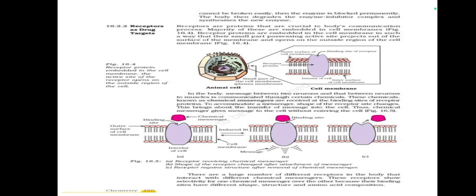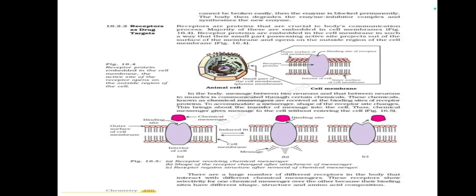Receptors as drug targets. Receptors are proteins that are crucial to the body's communication process. The majority of these are embedded in the cell membrane. Figure 16.4. Receptor proteins are embedded in the cell membrane in such a way that their small parts containing active sites project out of the surface of the membrane and open on the outside region of the cell membrane.